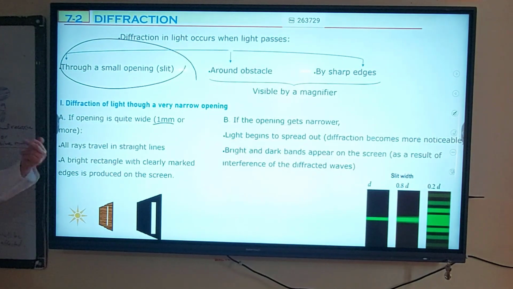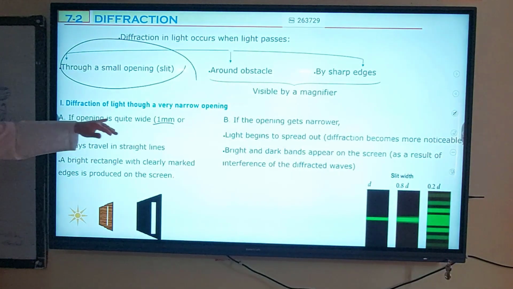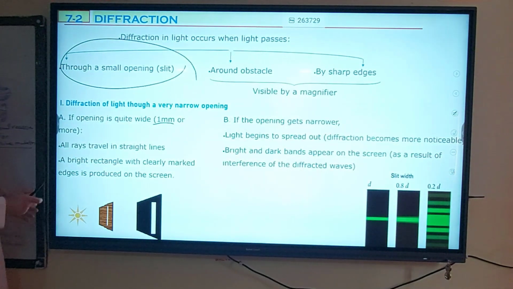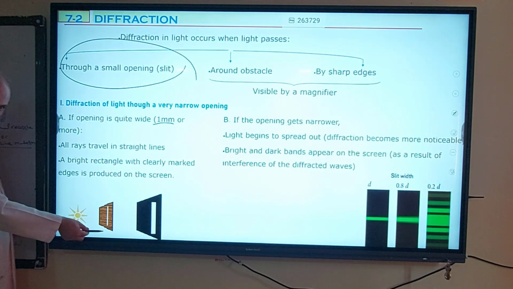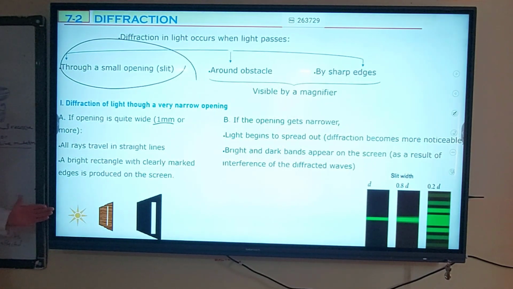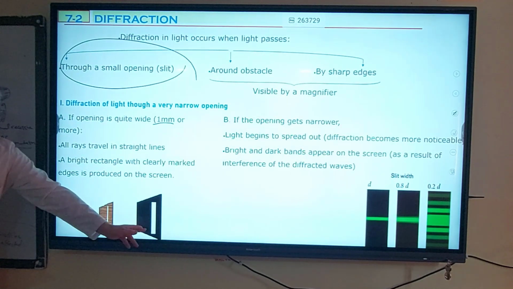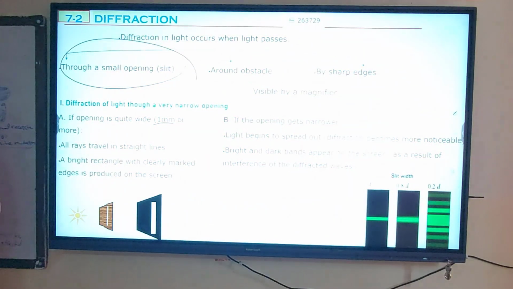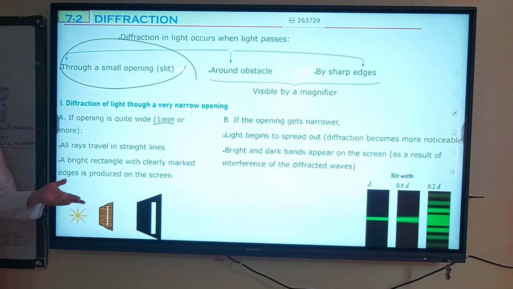So the opening is quite wide. In this case, when you put a light source here and then there's a slit, you are going to observe on the screen just one clearly marked rectangle, a single bright region. All other parts are going to be shadow.